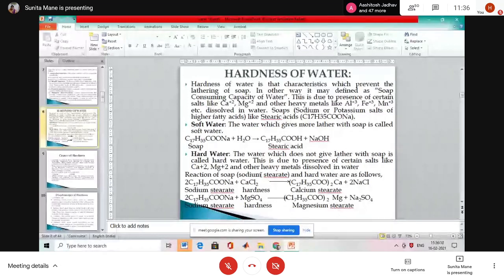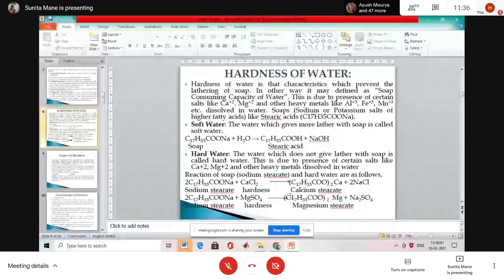Reaction of soap. So everyone write down the reaction. Sodium stearate combined with calcium chloride, that is the hardness, forms calcium stearate. 2C17H35COONa plus CaCl2, okay, use the arrow.